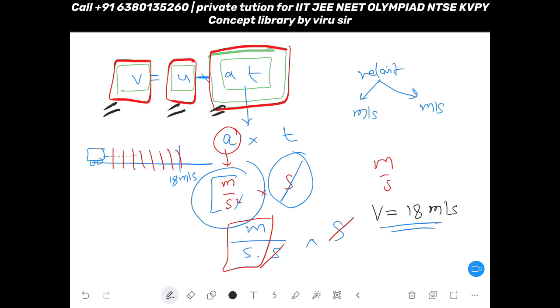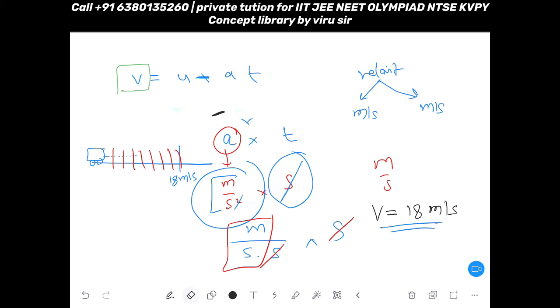Very good. If they are decreasing the velocity, then this acceleration will be negative acceleration. So if you put negative here, then this plus will be minus. Okay, that is the next question. There are so many questions, we will tackle them one by one. Now imagine if you have retardation, what kind of sound will come?